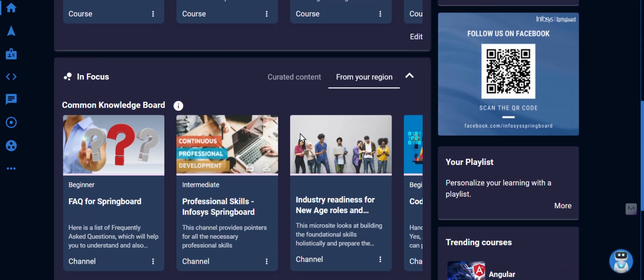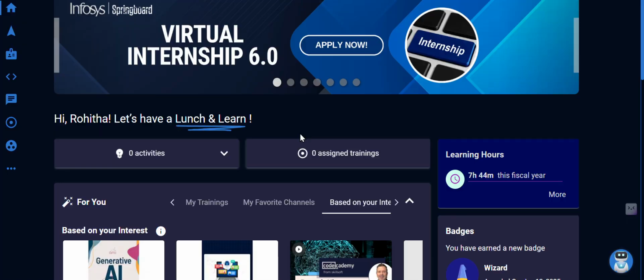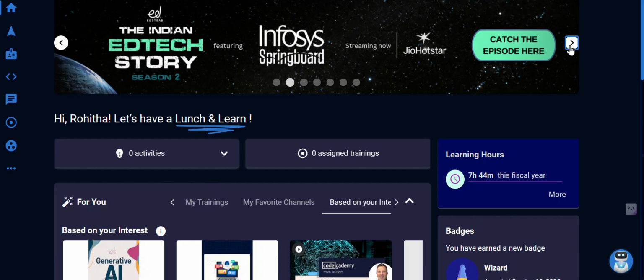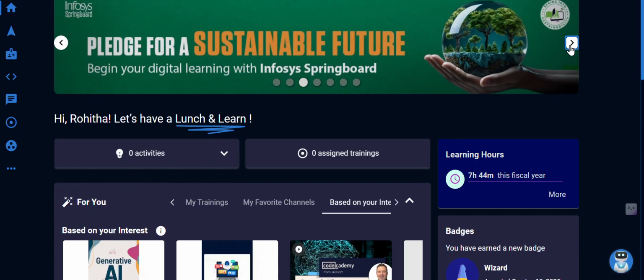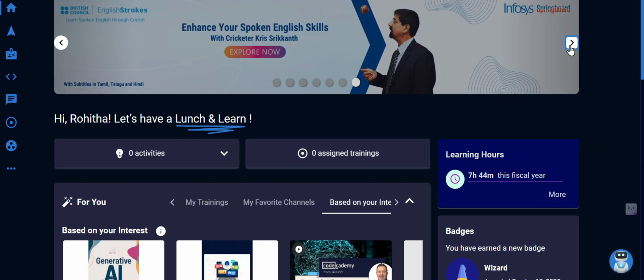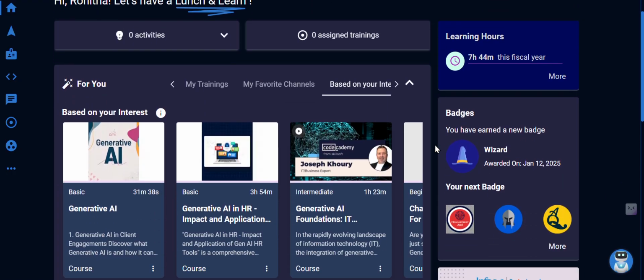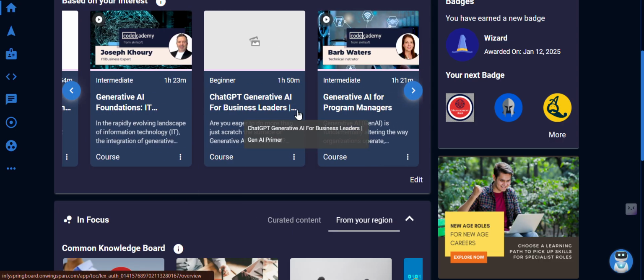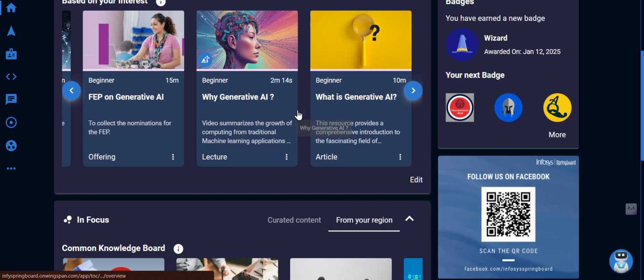Infosys Springboard contains so many internships, so let me show all those things. So guys, this is the Infosys Springboard official website. See here, under virtual internship 6.0, all the new upcoming features are displayed. You can apply for anything in this. Now the current trending one is virtual internship 6.0. Here you have so many courses, right? These courses you have to complete. For example, this is an article.